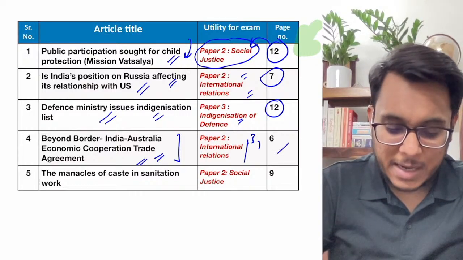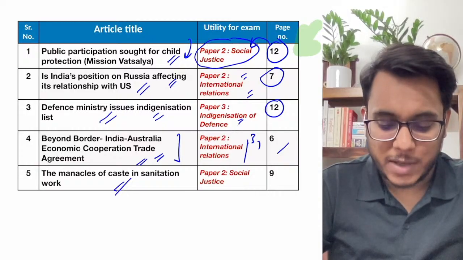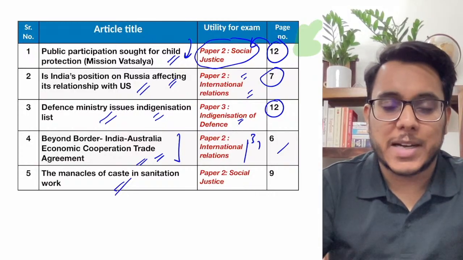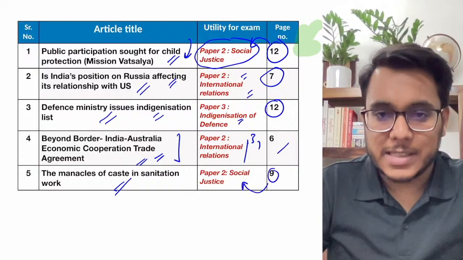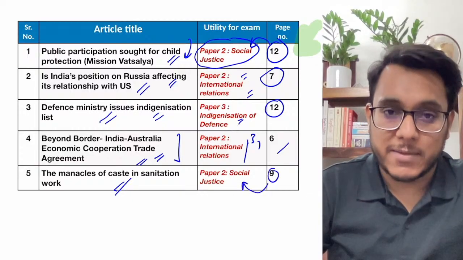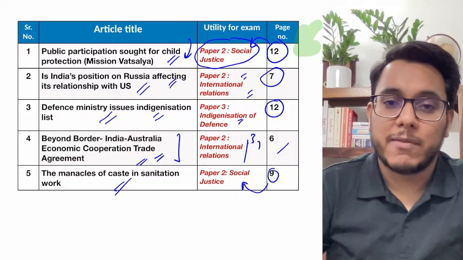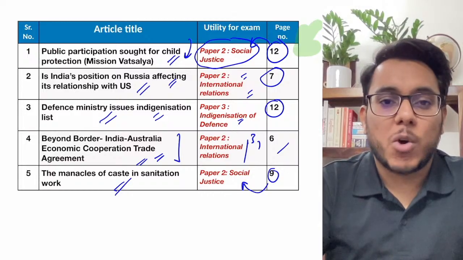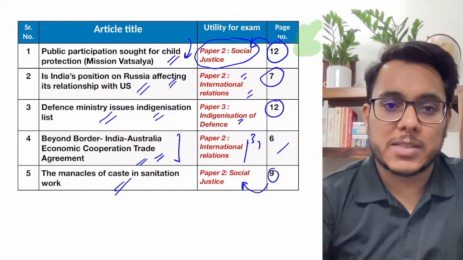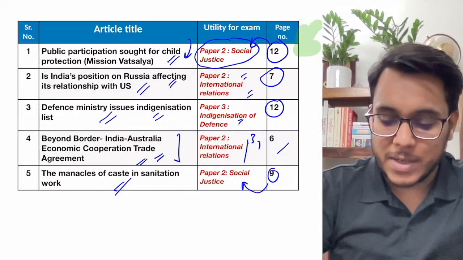Then the article on the menace of caste in sanitation work has been taken from the text and the context section, page number 9. Here we see the plight of the manual scavengers, and this will be important again for social justice, GS paper number 2. So these are all the relevant articles, and now let's discuss all these articles one by one in detail.